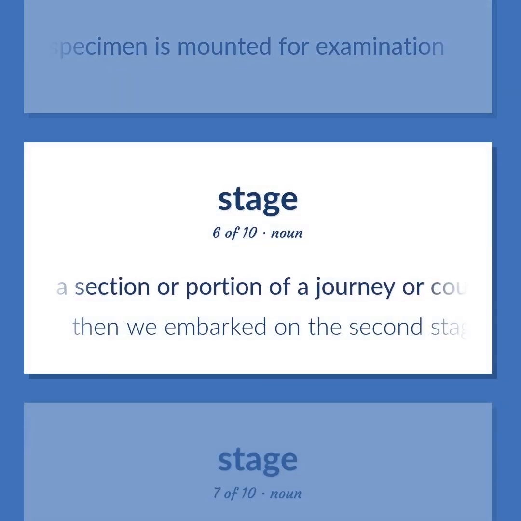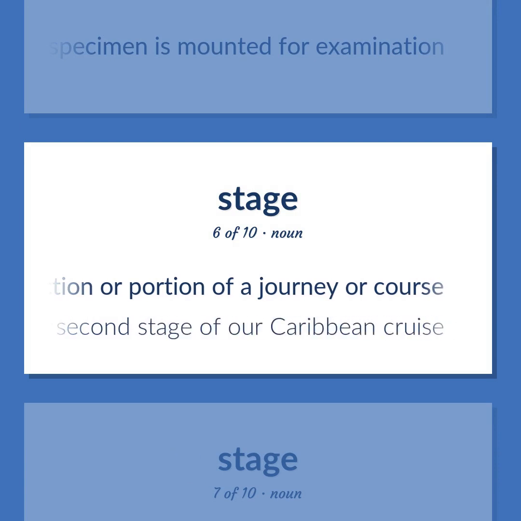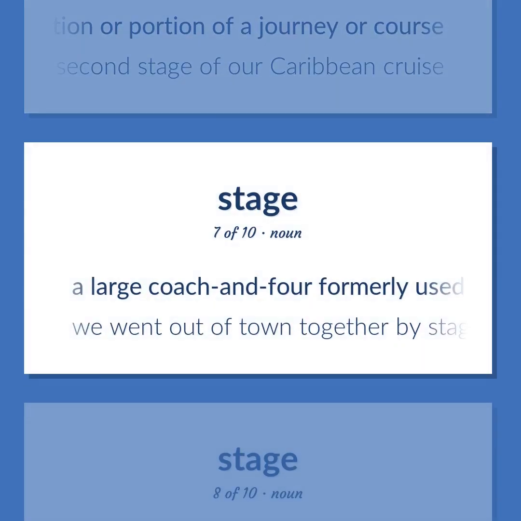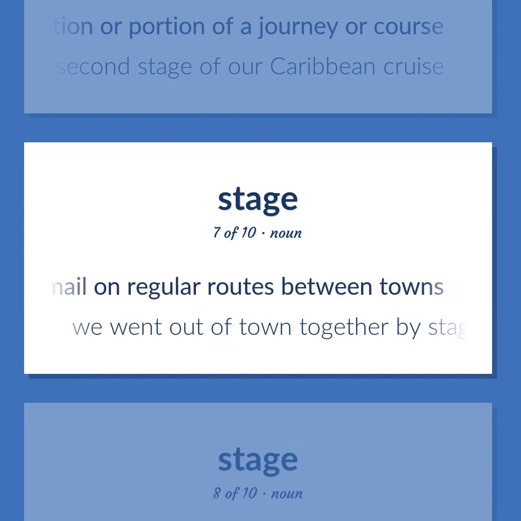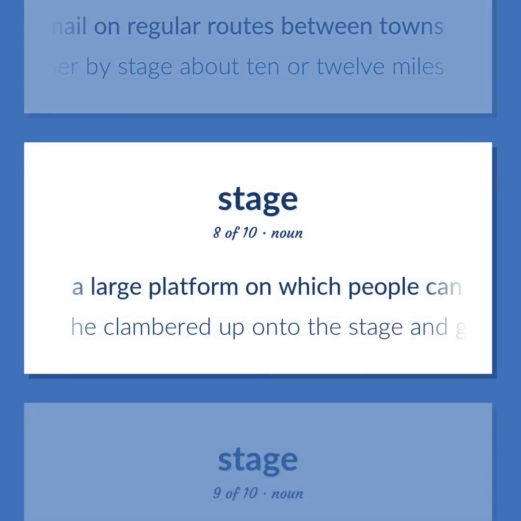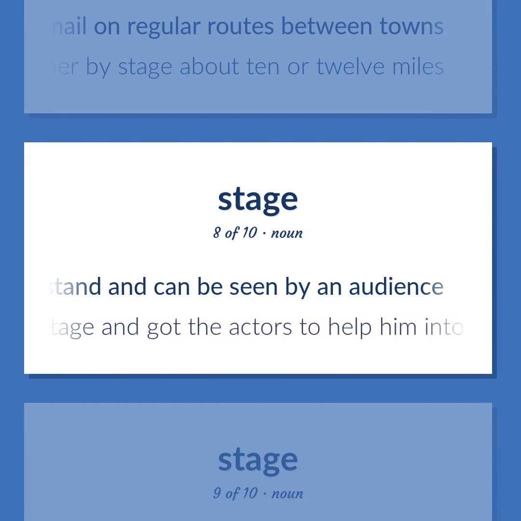A section or portion of a journey or course. Then we embarked on the second stage of our Caribbean cruise. A large coach and four formerly used to carry passengers and mail on regular routes between towns. We went out of town together by stage about 10 or 12 miles. A large platform on which people can stand and can be seen by an audience. He clambered up onto the stage and got the actors to help him into the box.